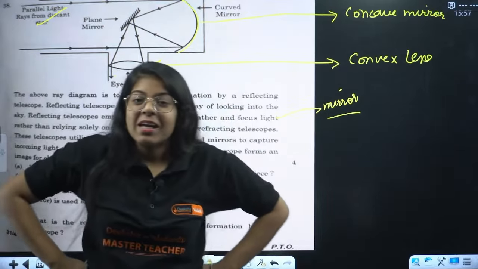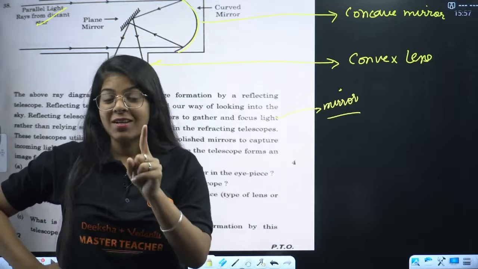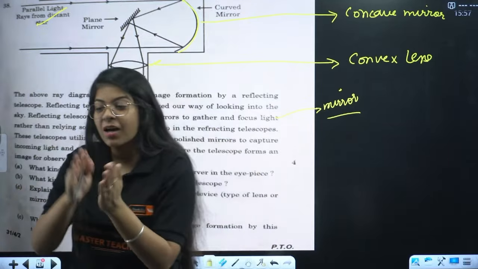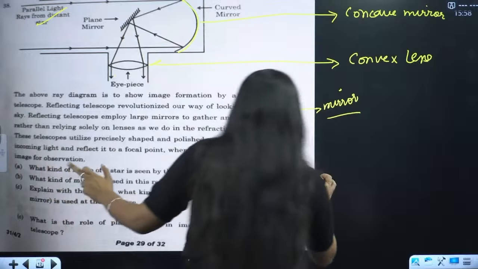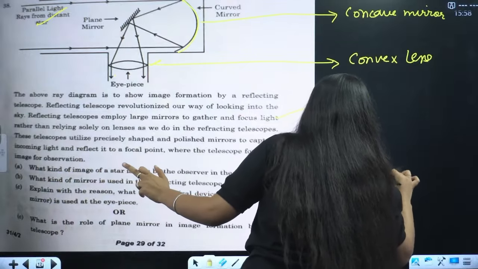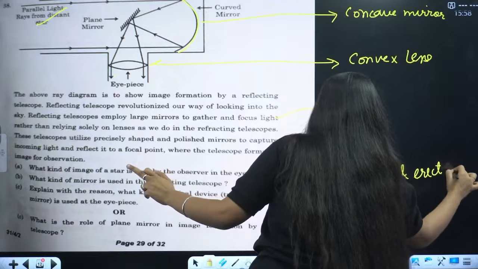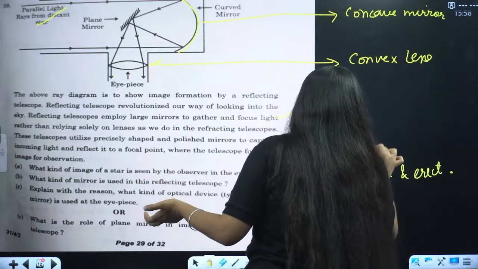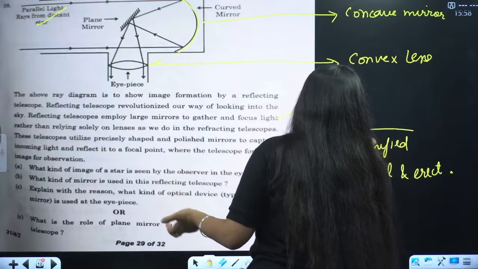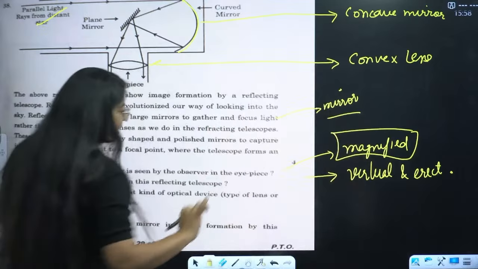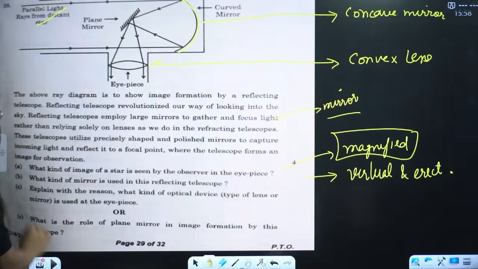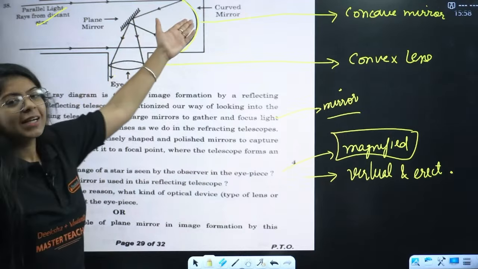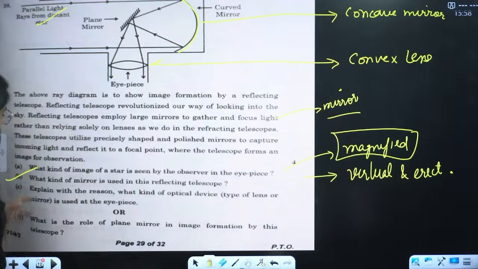My friends, we studied the plane mirror yesterday. A plane mirror always forms virtual and erect images. So what kind of image does a star make? It makes a virtual and erect image of the star, and also magnified if you have written that, but I'm guessing that is not that important, but if you have written magnified, then it's true. But virtual and erect should work as well. Okay, then what kind of mirror is used in this? Clearly see, a concave mirror.